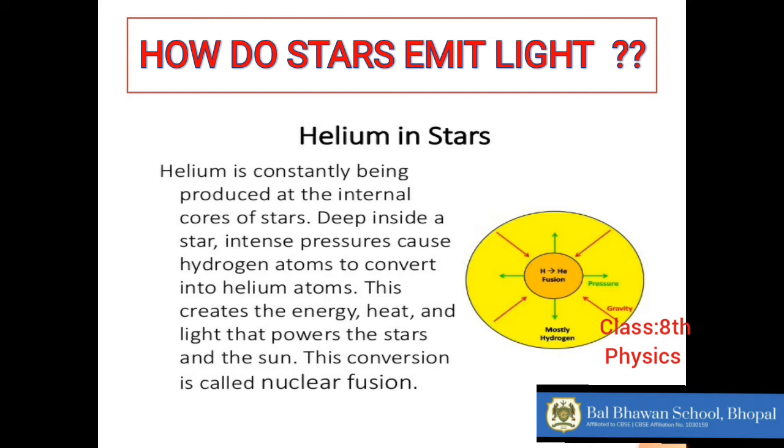Inside the center of the stars, all the stars are composed of a gas called hydrogen. You must have heard about hydrogen. The hydrogen is filled in the balloons also. So what happens at such a high temperature? The small nuclei of hydrogen, their atomic number is only 1, isn't it? You know that the atomic number of hydrogen is only 1. So the small nuclei of hydrogen, the smallest nuclei, start fusing with each other.